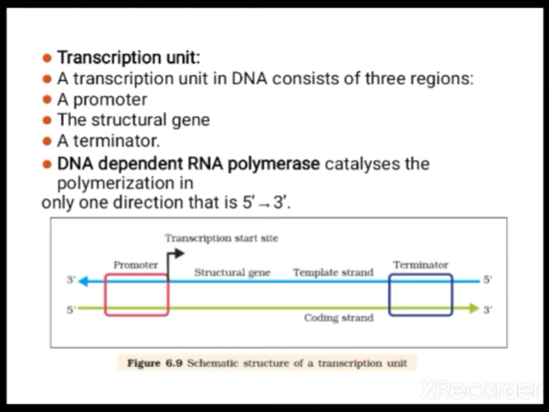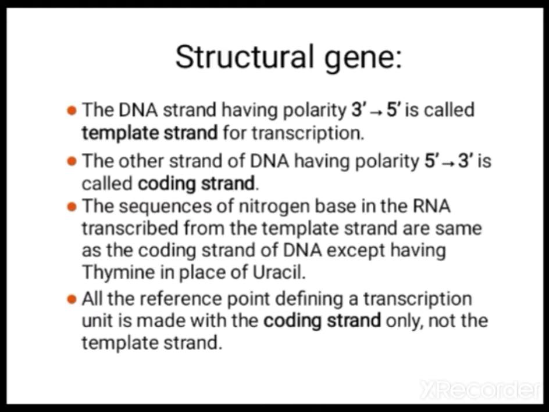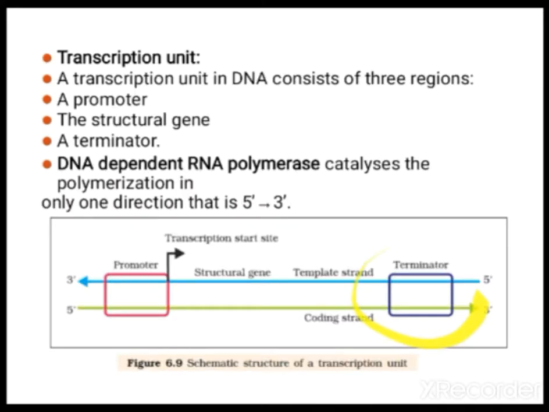Now let us see the transcription unit. In the transcription unit of DNA, three regions are there. One is the promoter, another is the structural gene, and the third is the terminator. You can see the promoter here, and this is the terminator.